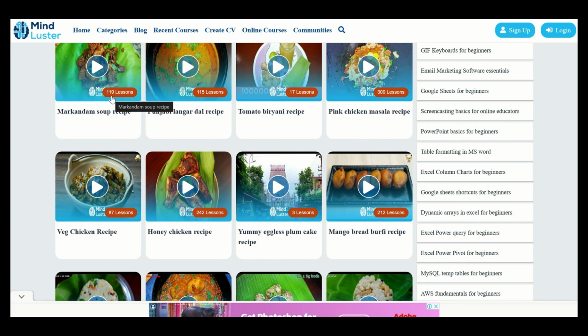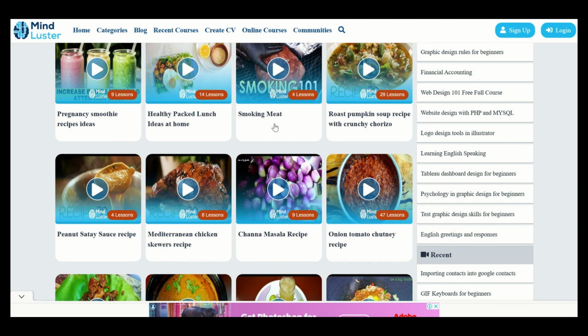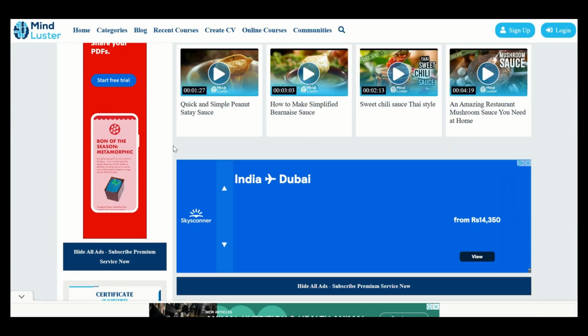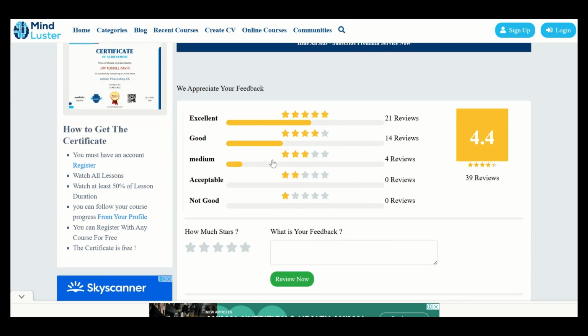And you can also choose how many lessons you have to do. If you want to do a course in less time, you can check how many lessons are there for that particular course, and use those lessons to do that course. So if you see, these are the 9 lessons, these are the 4 lessons, so I'll go with this course, like that. So this is how you can do a certification for technical as well as non-technical courses.